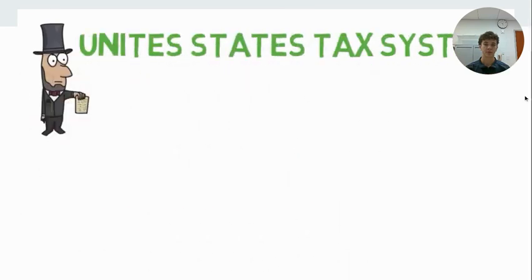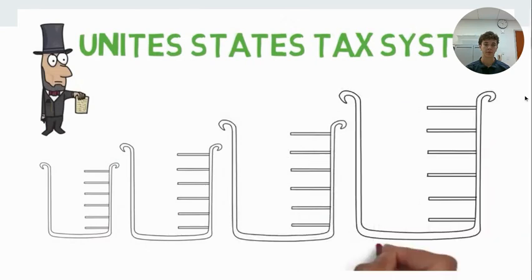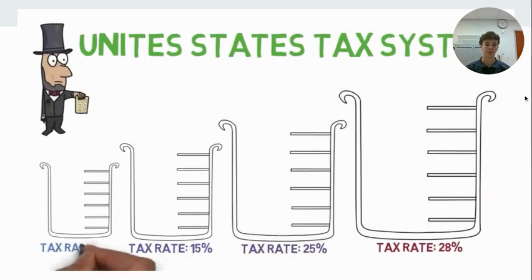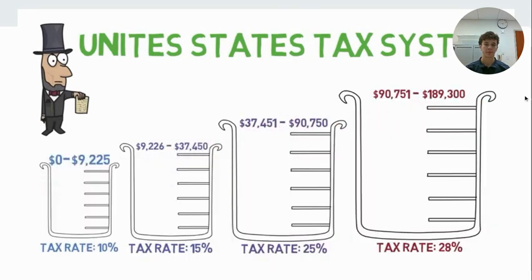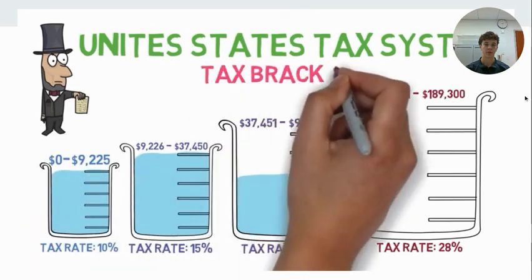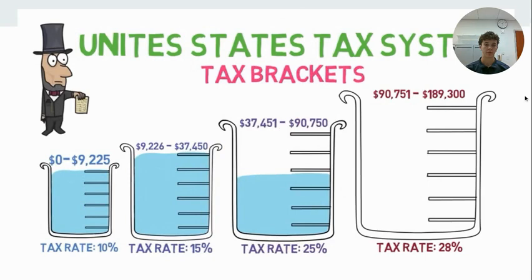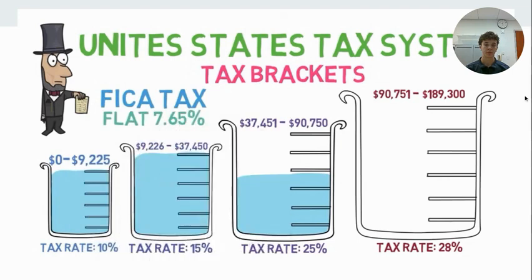Paying your taxes is a lot like filling up a line of progressively larger buckets. Each bucket corresponds to a specific tax rate, like 10%, and to a specific range of income, like 0 to 9,225. As your income grows, you fill up more and more of these buckets, called brackets, each one with its own tax rate. In addition to this, you'll also need to pay what's called a FICA tax, which is the flat 7.65% tax on any money you've earned.